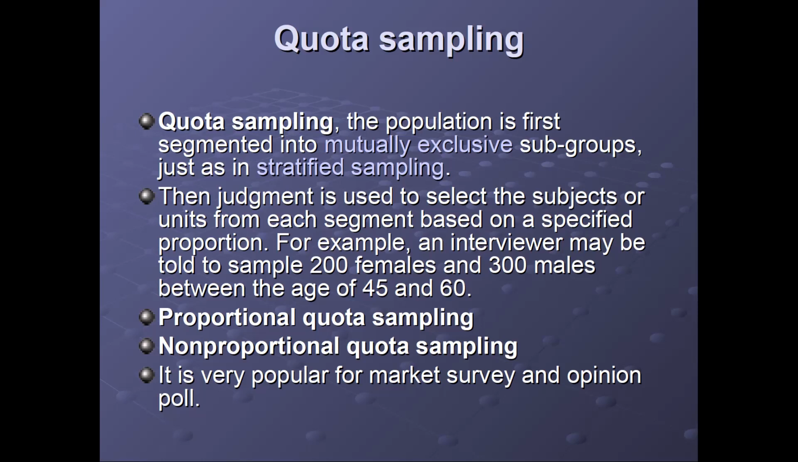Getting? This is called proportional quota sampling. And non-proportional quota sampling means we can have any number of male and female. Getting? This is called non-proportional quota sampling.